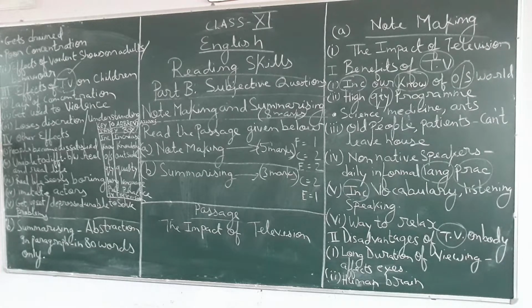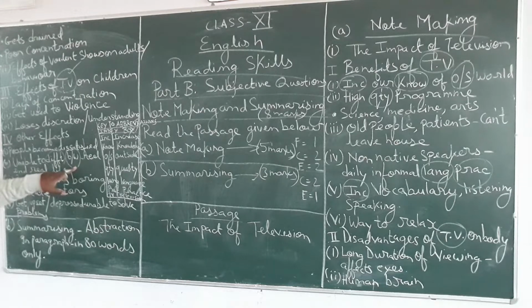Now the main heading in point number 4, other effects. What are the other disadvantages? People often become dissatisfied, and are unable to differentiate. Again, we have used a short form over here, DIFFT for differentiate, and B oblique W for between. Again, we have used abbreviation, short form.